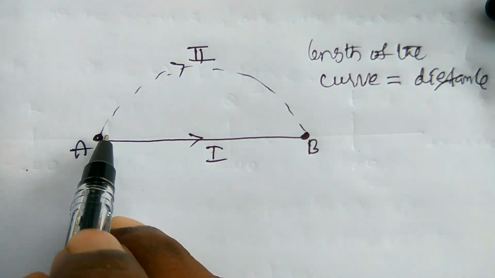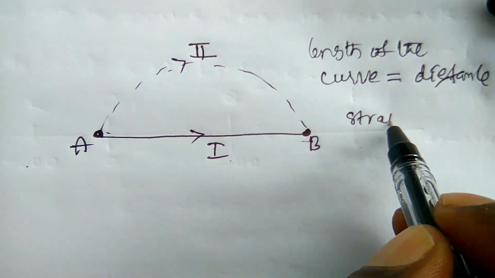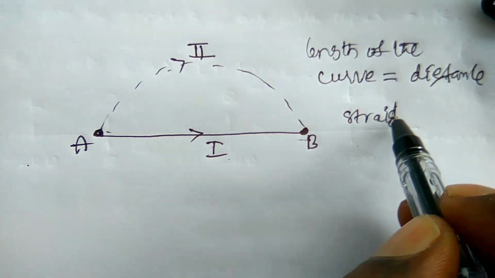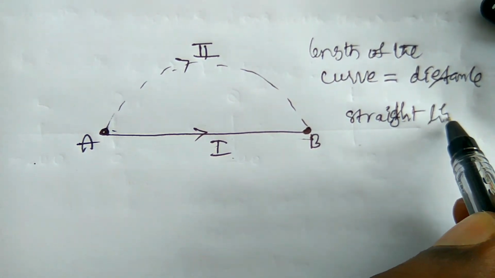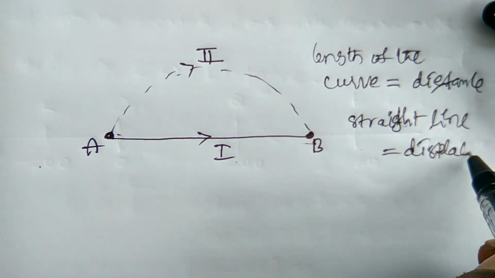And the straight line which is in path 1, the straight line is the displacement. Okay, the straight line is the displacement.